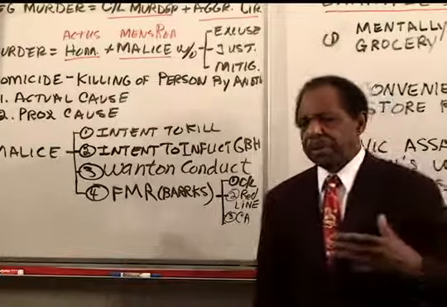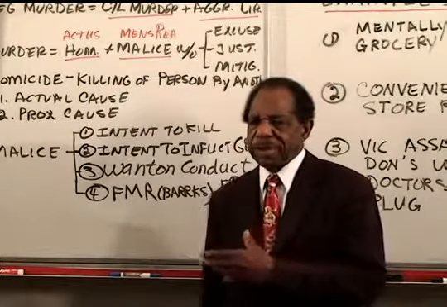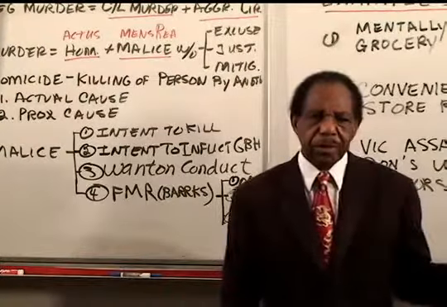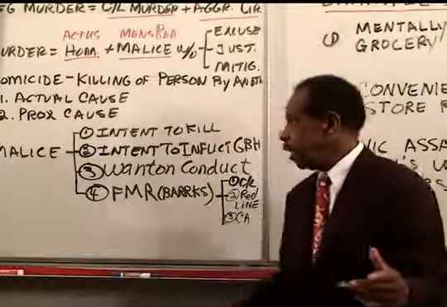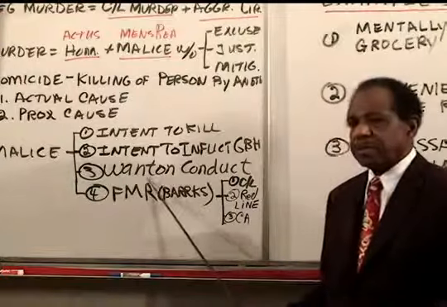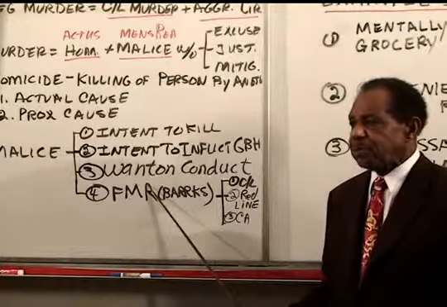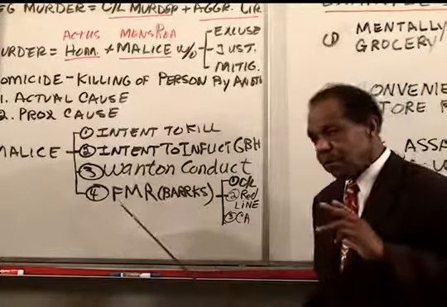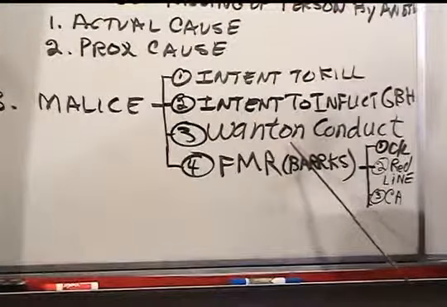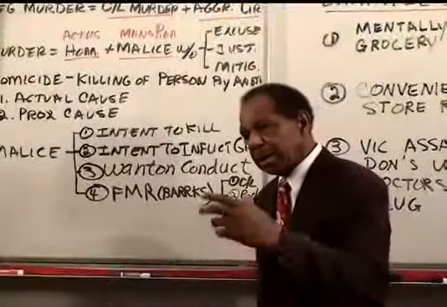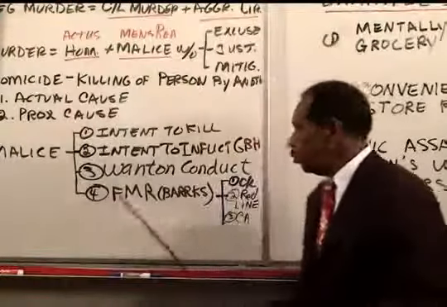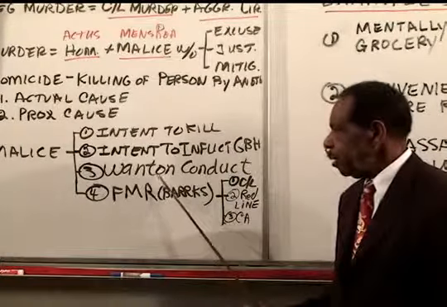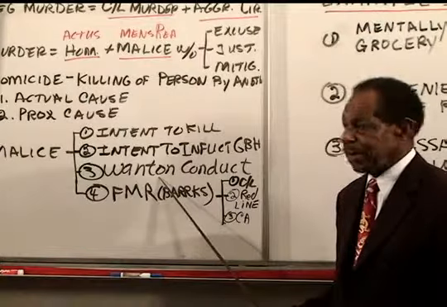A better example, though, is a case where the police, for example, are chasing someone. Someone just robbed a bank, and they're trying to get away, driving through the city streets, rushing. Obviously, this kind of behavior is wanton conduct, because if you drive fast through the city streets and run through enough traffic lights, sooner or later you're going to hit somebody. So driving recklessly through the streets trying to get away would be wanton conduct. And if the felons hit and killed somebody in a car while doing that, you would find wanton conduct as a basis for providing the malice. When you do this, though, you'll end up with second-degree murder rather than first, as you'll see in a few minutes.